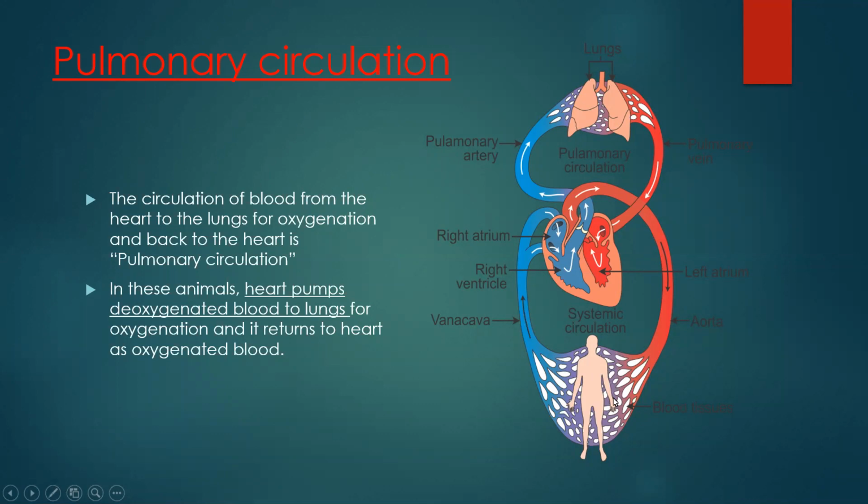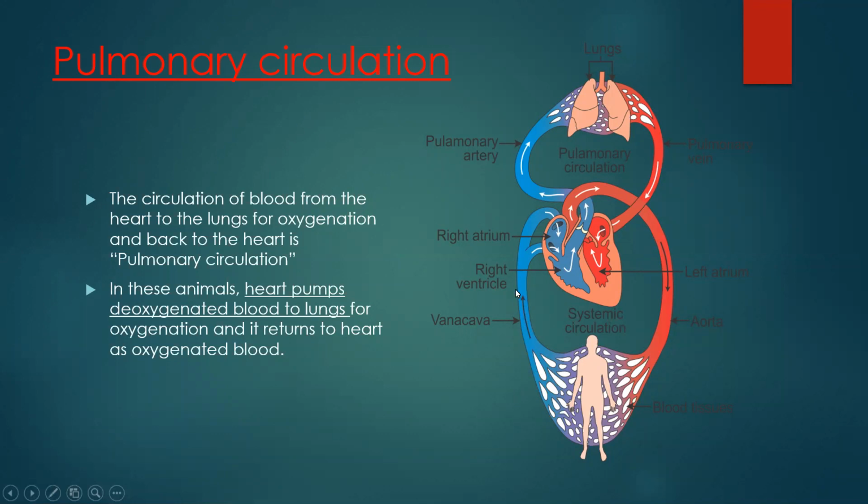Here is a man. Now the man has different cells and tissues. They carry out different metabolic processes, and the waste product, that is the deoxygenated blood, is carried out by capillaries, then it joins the veins. Capillaries, then venules, and then veins. From the veins it is then given to the vena cava.